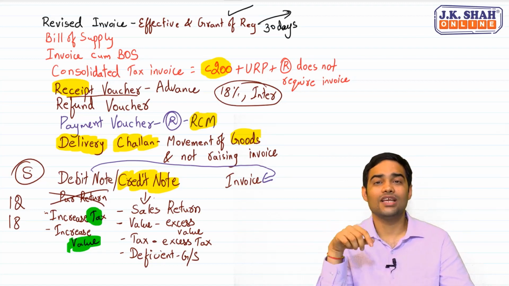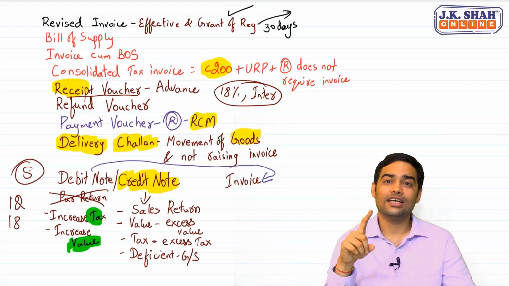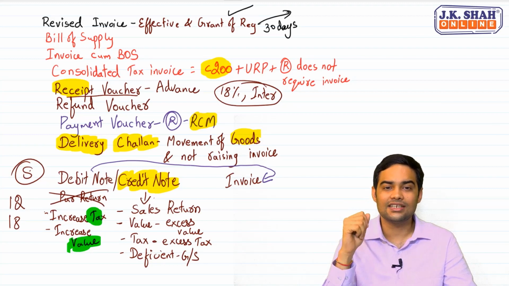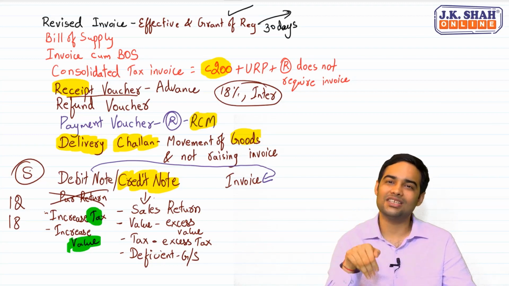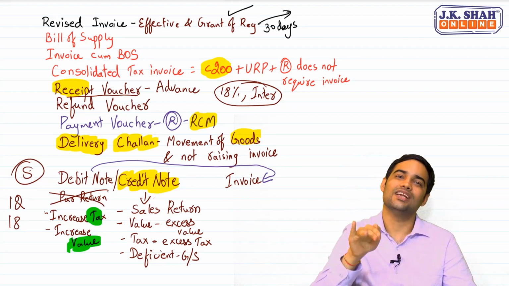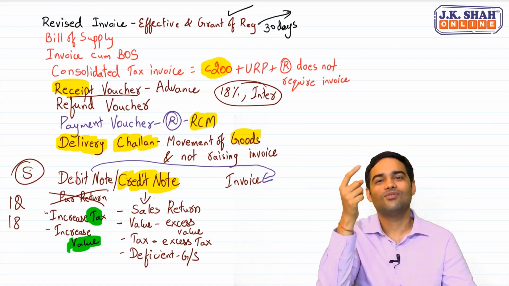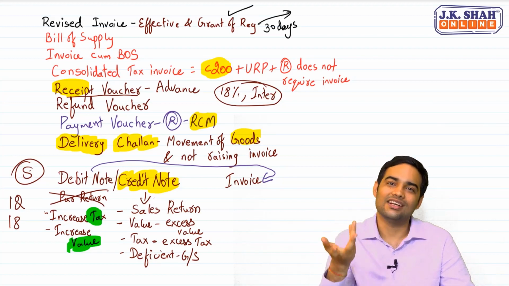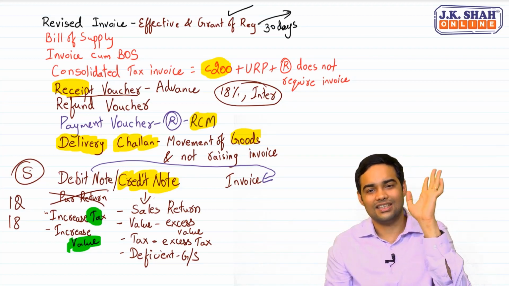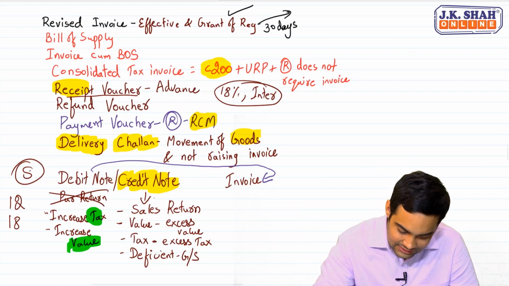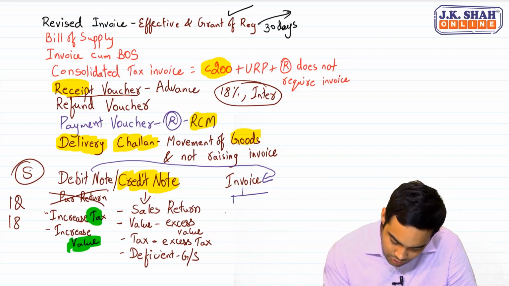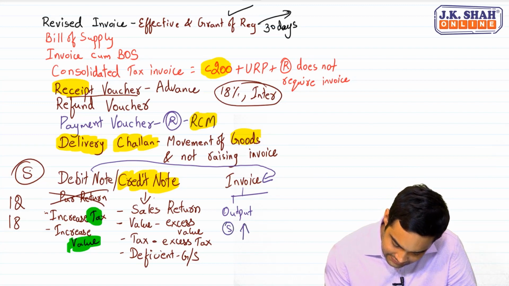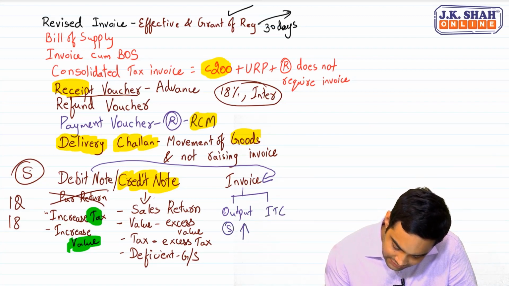Sir, but what if the question says debit note issued under accounting for purchase return? That means if it is purchase return, in that case you will reduce the ITC. If you have received that, in that case your output will reduce. So remember one thing, for invoice, output of the supplier will increase and ITC of the recipient will also increase.